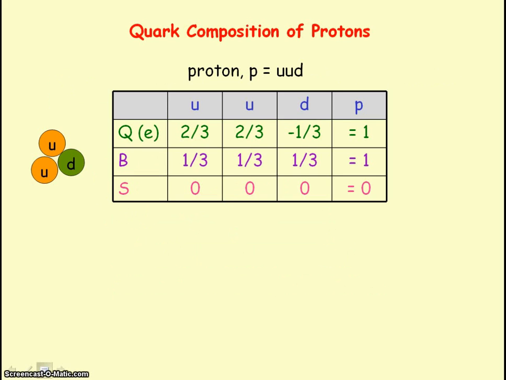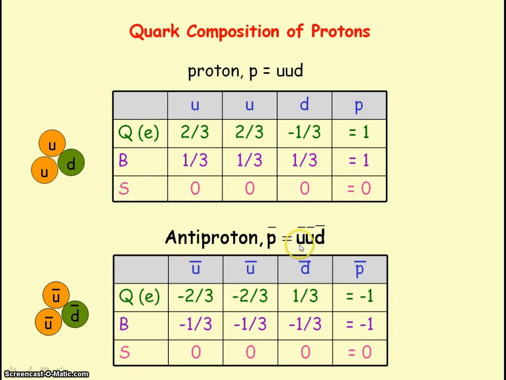The quark structure of protons is up, up, down, and you can see why in that up, up, down will give you a total charge of 1 for a proton, gives you the baryon number of 1 for a proton, and a strangeness of 0. And the quark structure of the antiproton is anti-up, anti-up, anti-down, to give the opposite charge, baryon number, and strangeness to that of the proton.